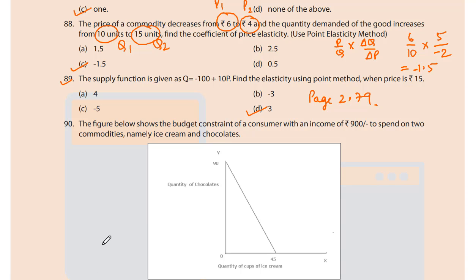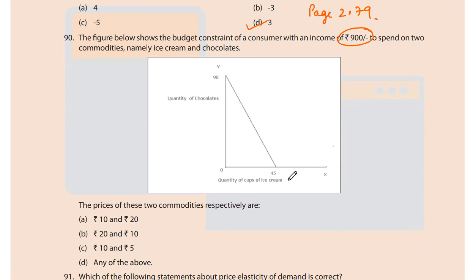The figure below shows the budget constraint of a consumer with an income of 900 rupees to spend on two commodities, namely ice cream and chocolates. Just see this figure. The quantity of chocolates is 90, the quantity of cups of ice cream is 45.